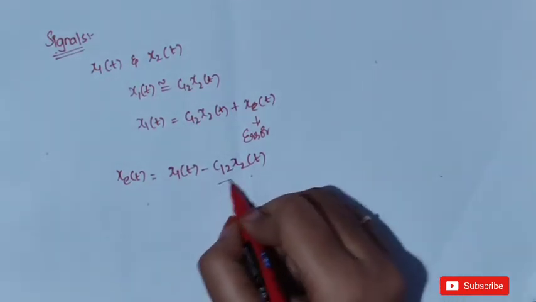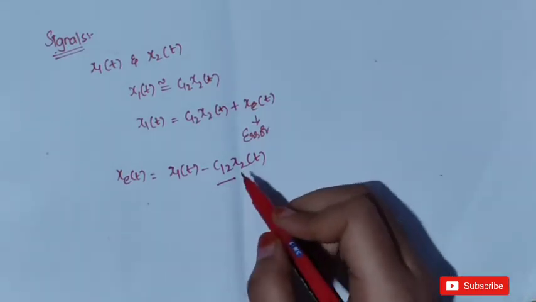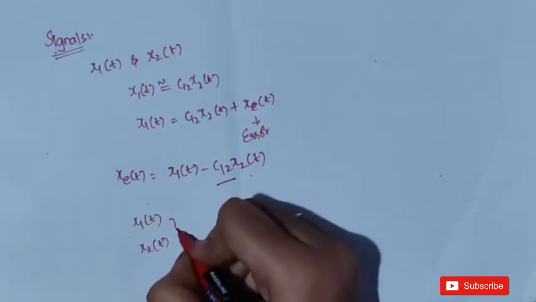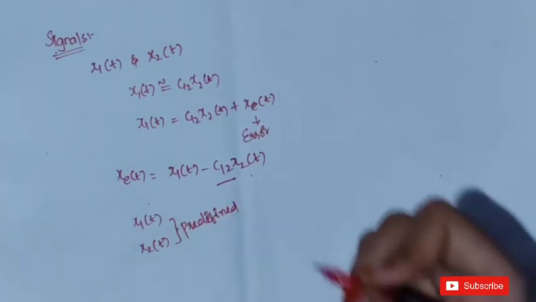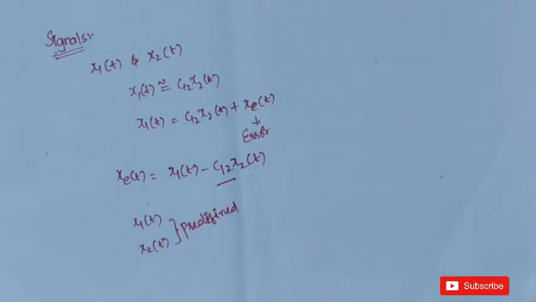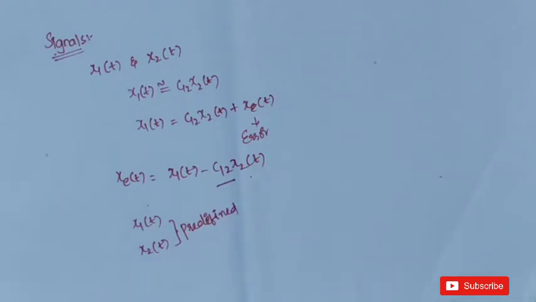This error value depends on C12 only. Why does it depend only on C12? Because the values of x1 of t and x2 of t are already predefined. We cannot change these values. The only thing that we can change is C12, because C12 is a constant. So the error depends on C12. We need to find the value of C12 such that the error is minimum.